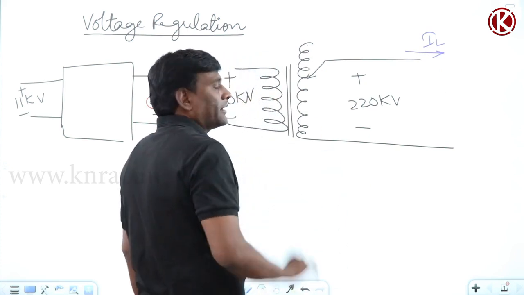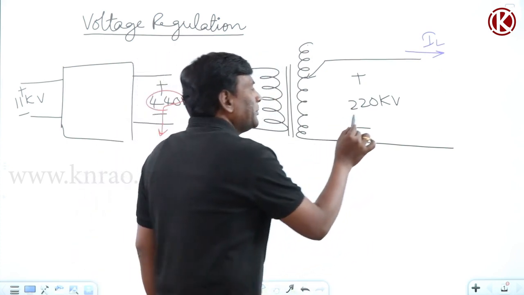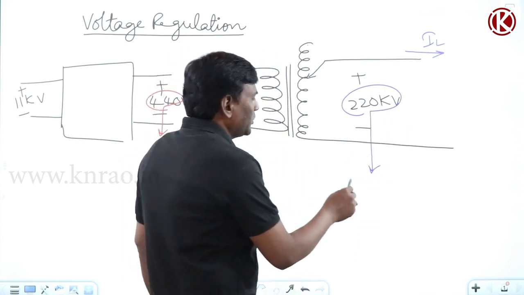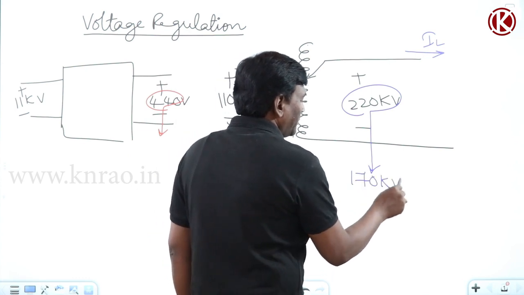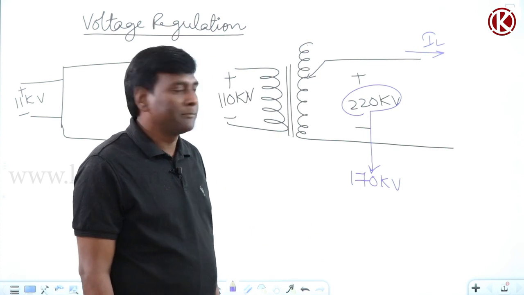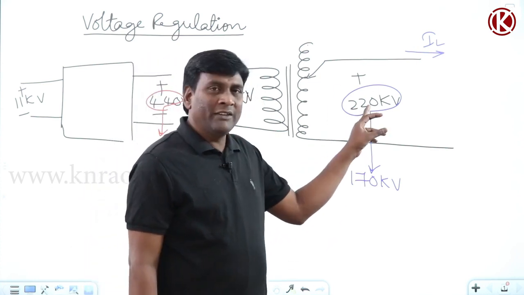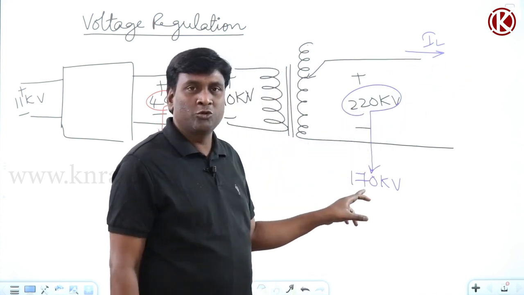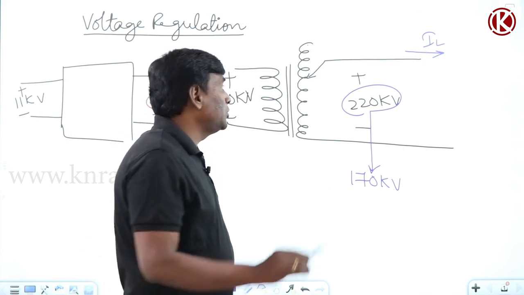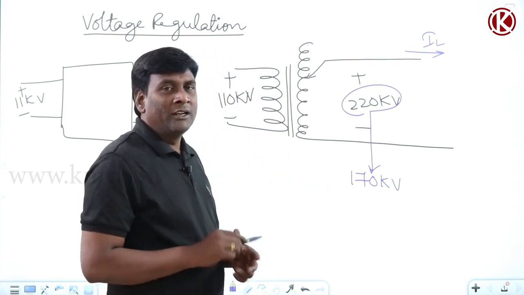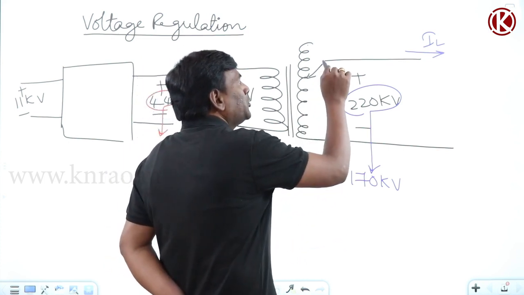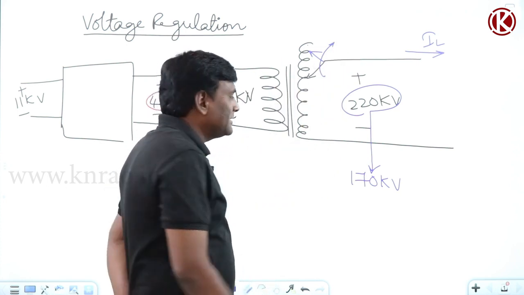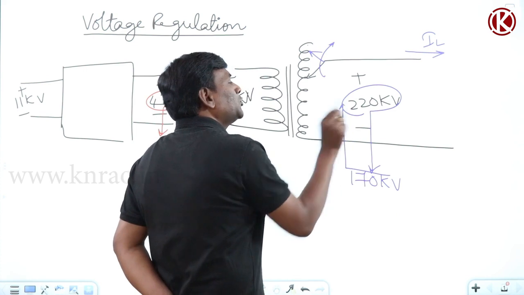Okay, so because of load current, for example, my terminal voltage is supposed to be reduced maybe to 170 kV. Of course, that much variation will not be there, just for explanation I am taking. It is 220 kV at no load condition. The moment load is connected, my terminal voltage is drooping to 170 kV. Under that condition, what will you do as an operating engineer? You will increase the taps, you are going to change the tap from here to here, such that this 170 will be boosted back to 220.